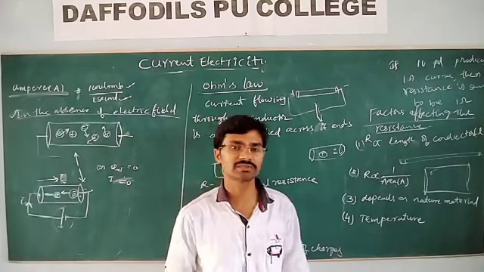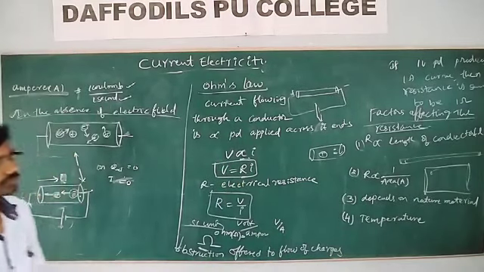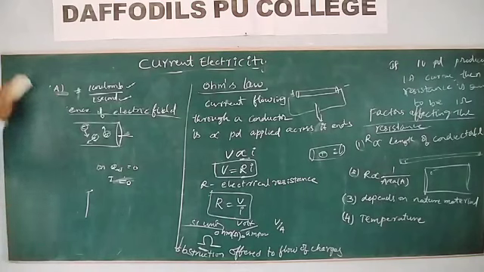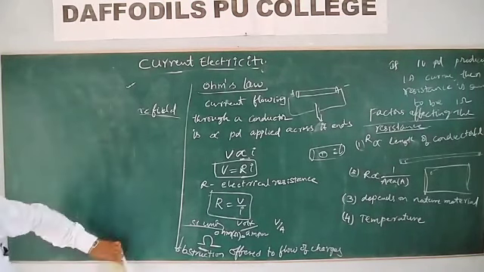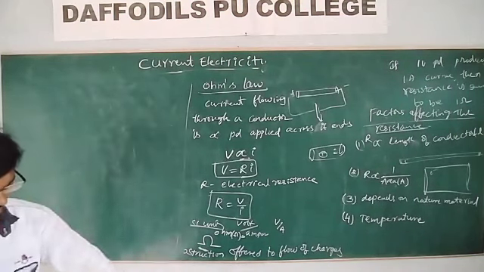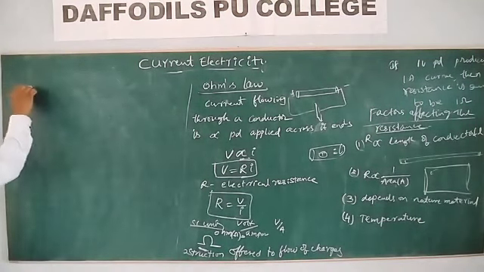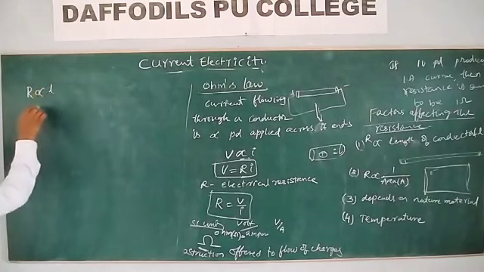And let me write the expression for the resistance of the material of a wire. So resistance is directly proportional to the length and inversely proportional to the area of cross section.